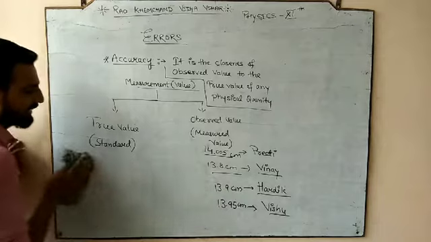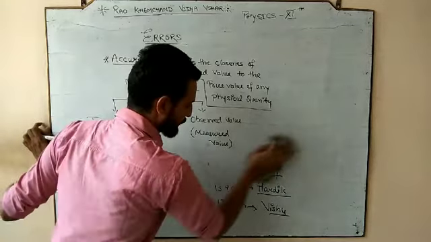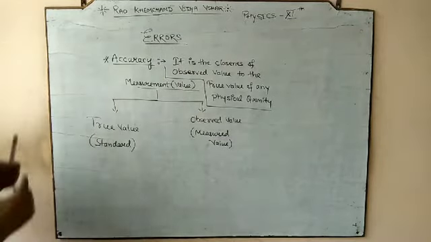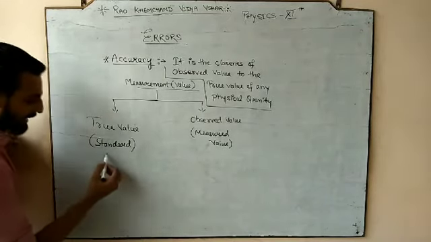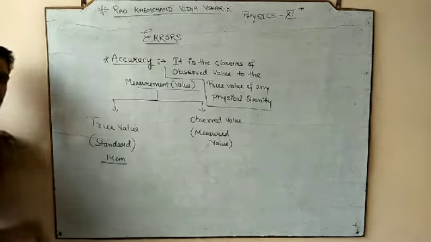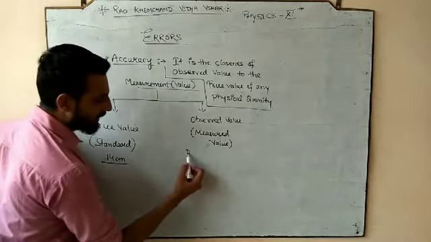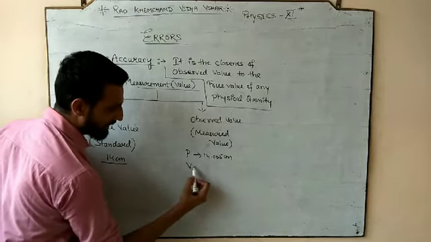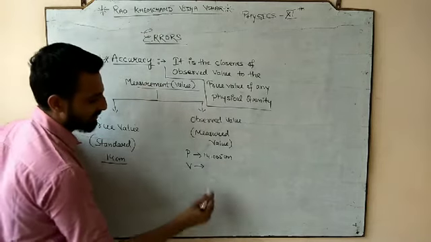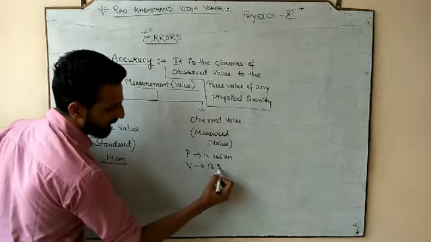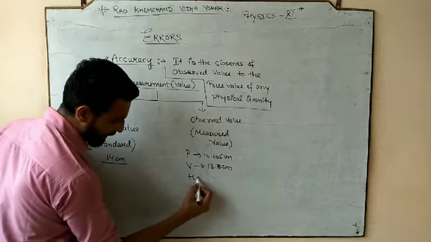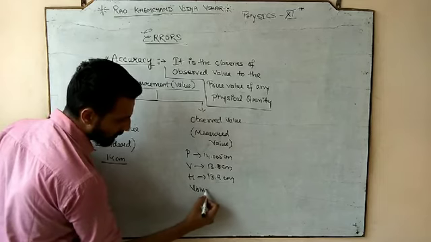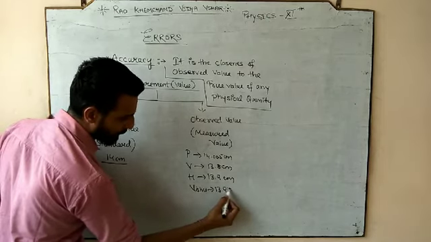So I am just revisiting the example now. According to our example, our standard value was 14 centimeter, Preeti's reading was 14.005 centimeter, my reading was 13.8 centimeter, Hardik's reading was 13.9 centimeter, and Vishu's reading was 13.95 centimeter.